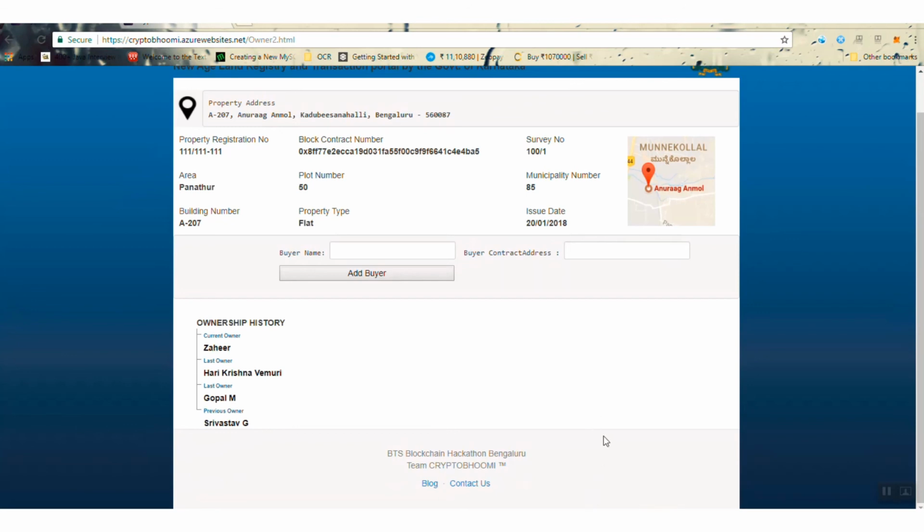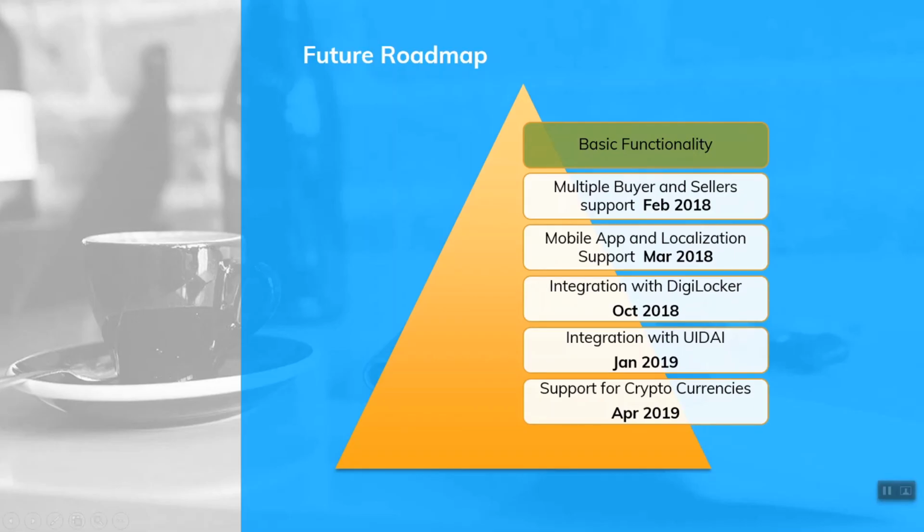With this as the basic functionality, we propose to enhance it with multi-buyer and seller support, moving on to mobile app and localization support, integrating with DigiLocker, integration with Aadhaar UIDAI for authentication of buyer and seller, and also support for cryptocurrencies.